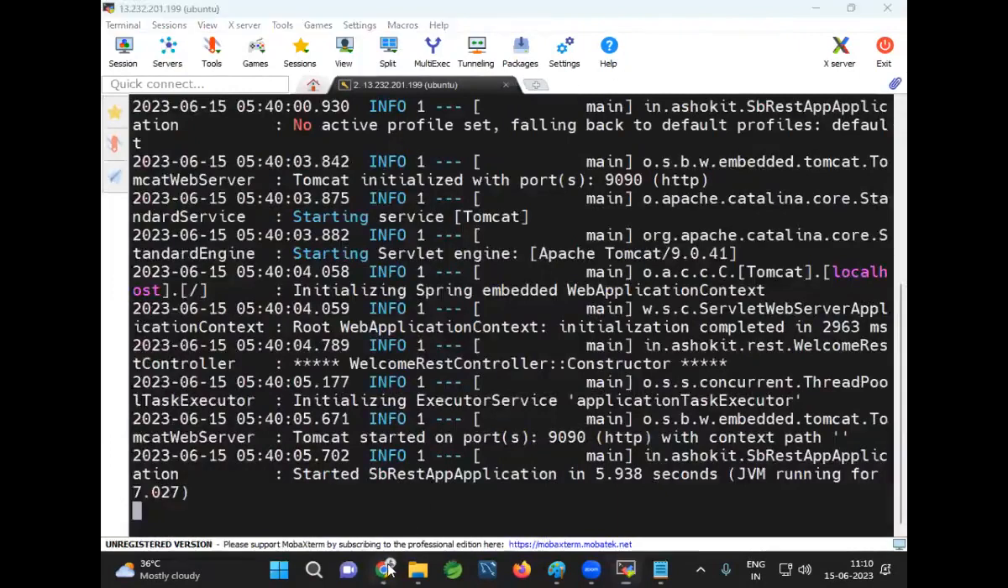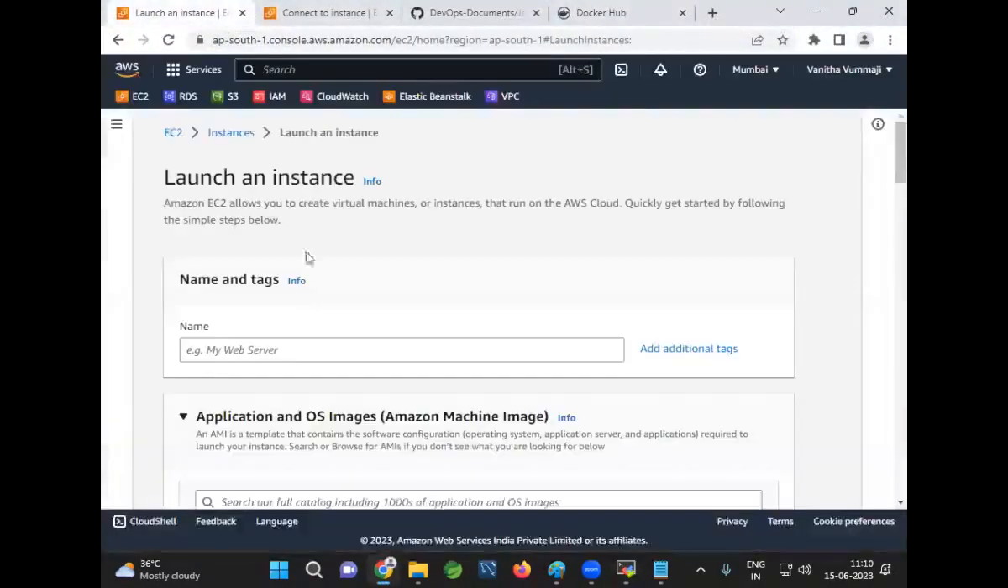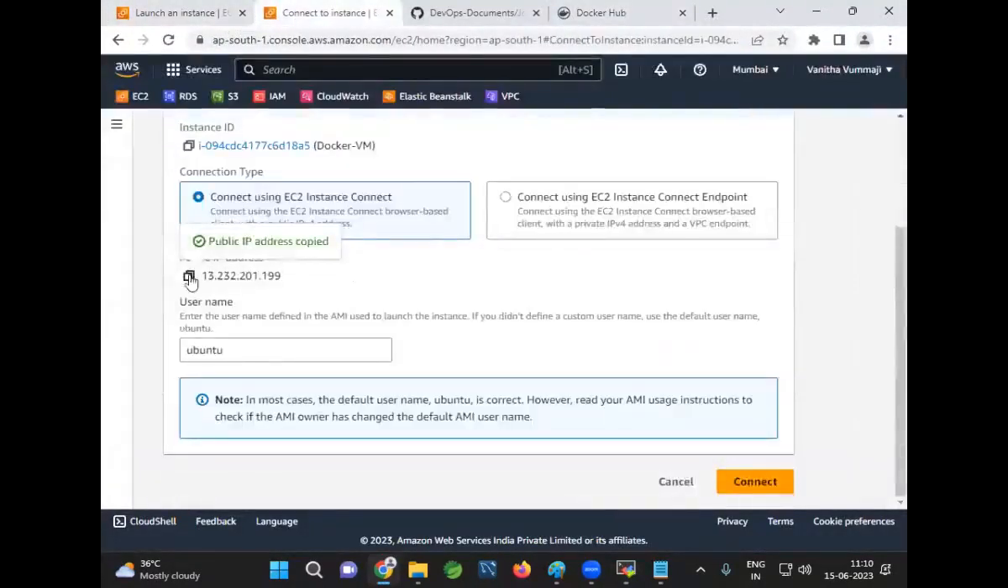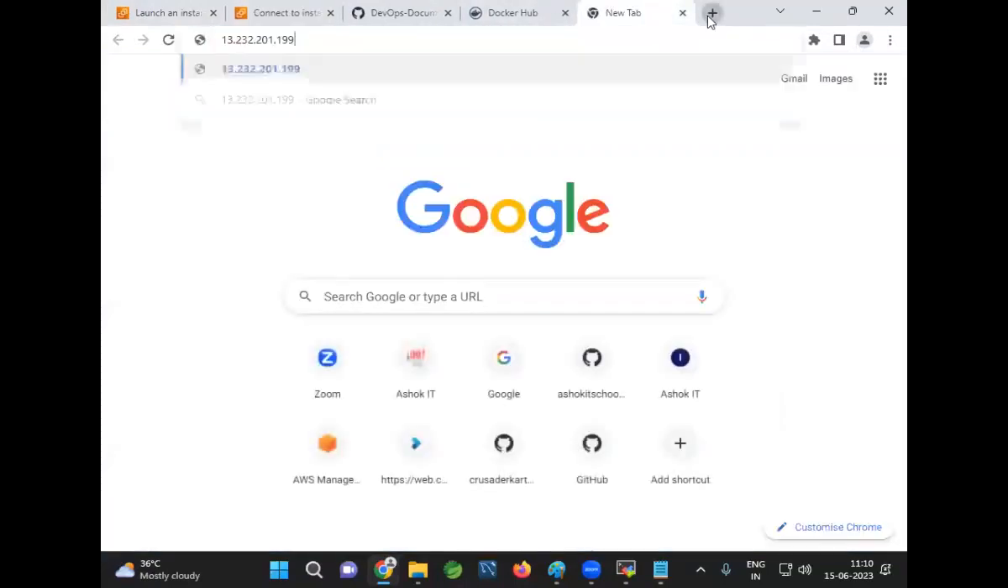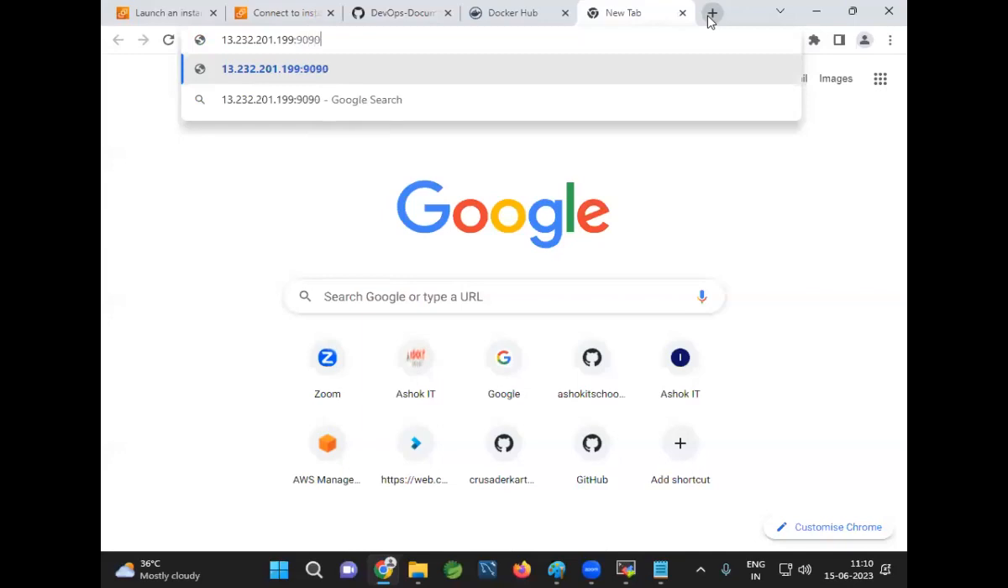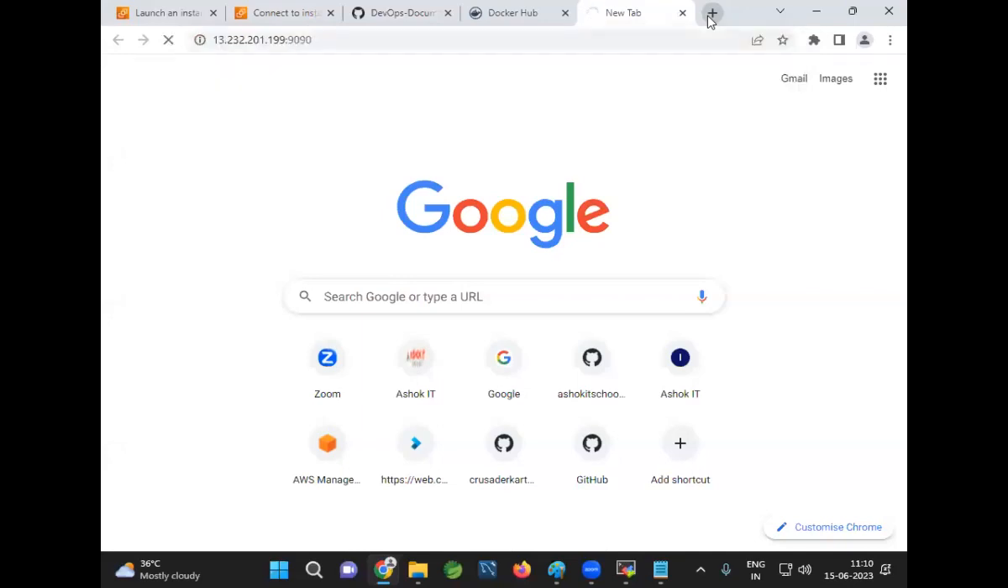Now for that, go to our Linux machine. Copy the IP address and add :9090. Is it accessible or not? Not accessible. We need to allow 9090 in the security group.